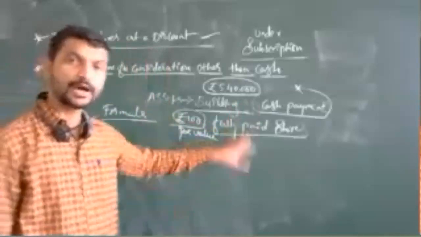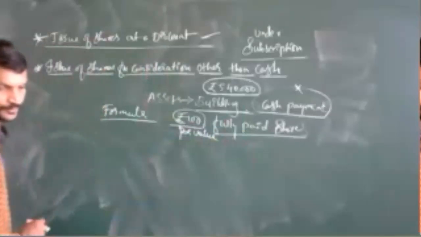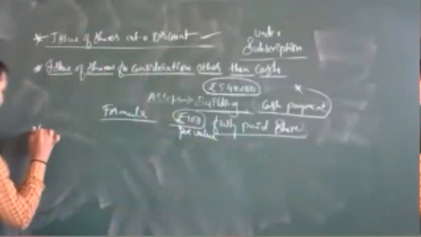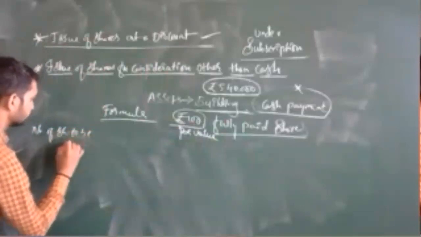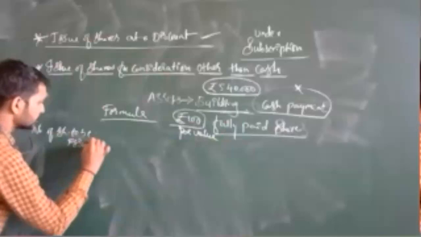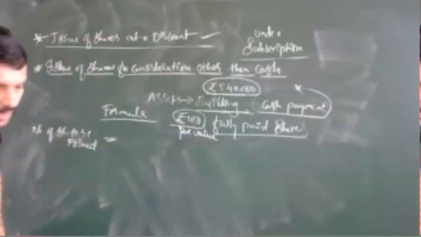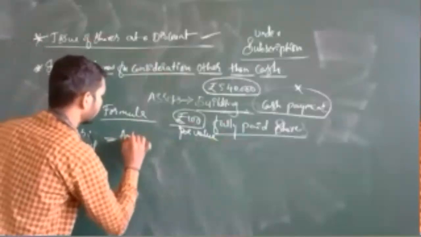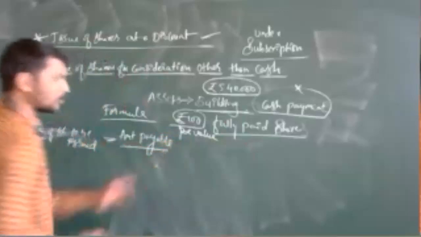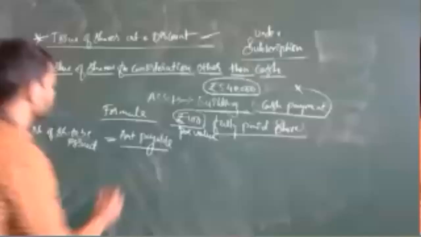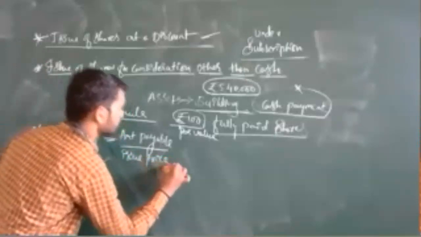Now at par value, I will write the formula here: number of shares to be issued equals the amount payable divided by the issue price, the price at which you are going to issue the shares.